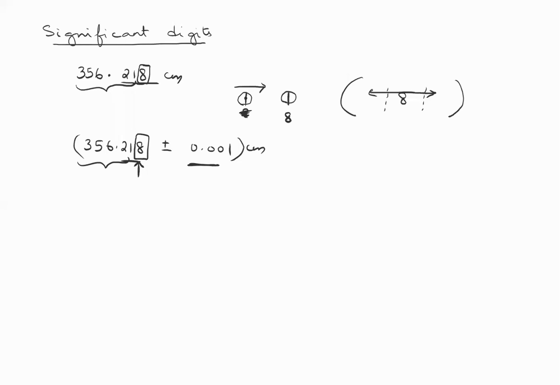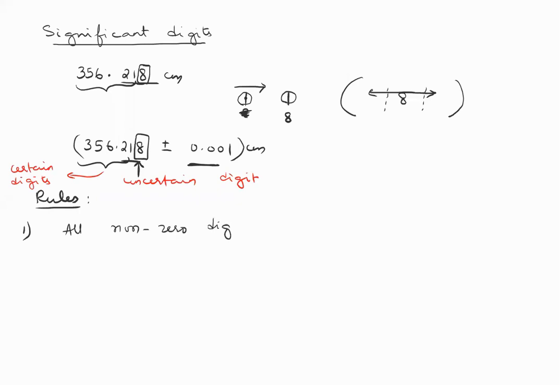Okay. So whenever I report a value, if I ask you the number of significant digits, these are the rules that you need to apply. These are your rules for calculating significant digits. The first rule is that all non-zero digits are significant. So if there is a non-zero digit, you have to count it. So 285.1 has 4 significant digits. All non-zero digits must be counted.